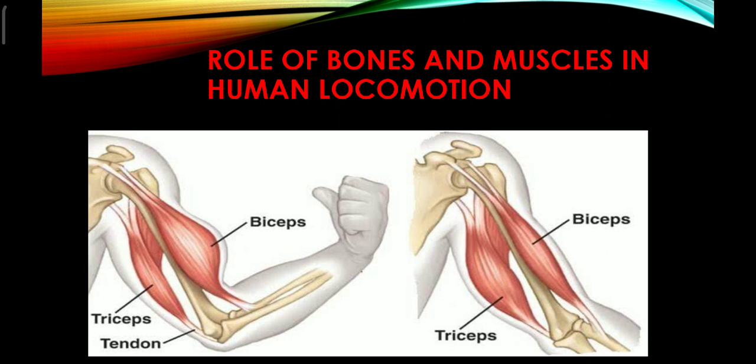Tendon is a connective tissue that helps in binding muscle to the bone. And for the biceps muscle, the top portion of the biceps muscle is attached to the scapula of the pectoral girdle through a tendon, and the bottom portion of the biceps muscle is also attached to the radius of the lower arm.